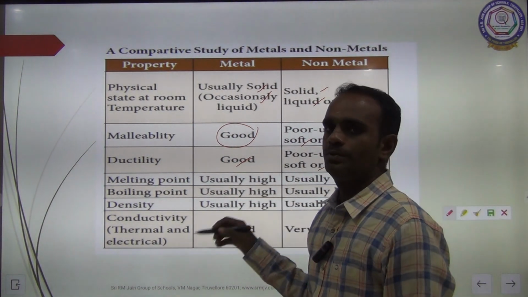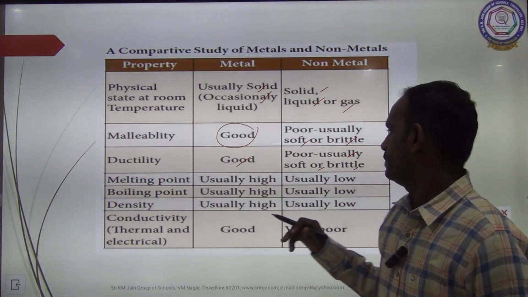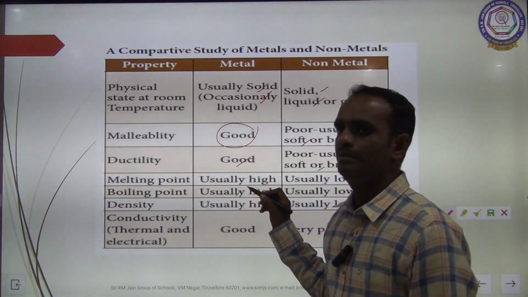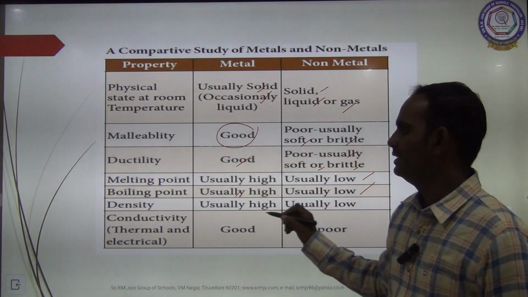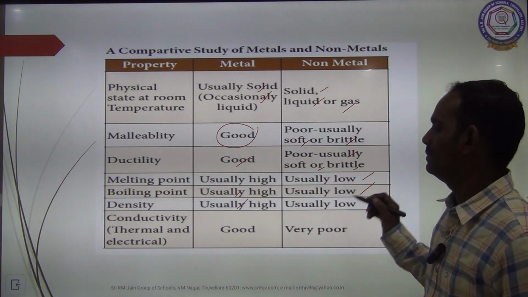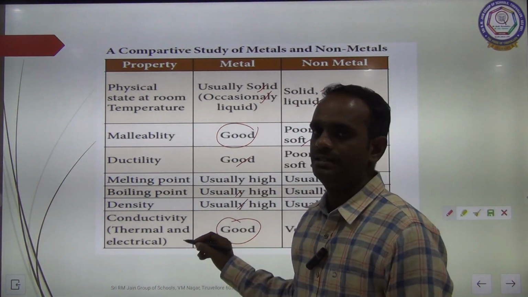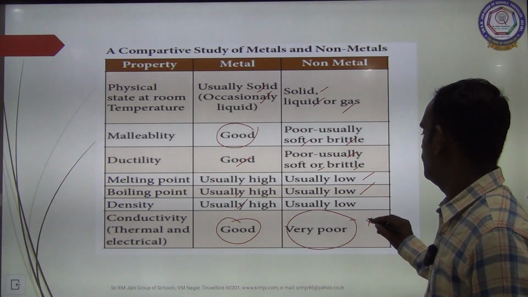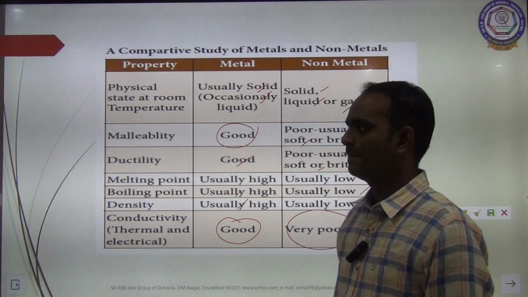Melting point: usually high in metals. Boiling point: metals have a high boiling point, non-metals do not, it is low. Density: usually high in metals, low in non-metals. Conductivity: metals are good conductors of electricity, but non-metals are very poor conductors. Usually they do not conduct any electric current. Clear?